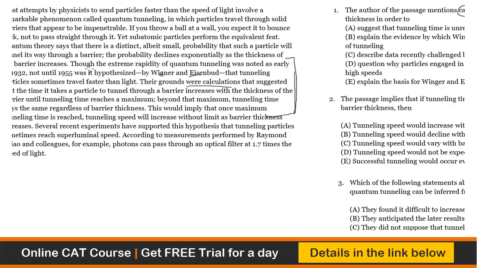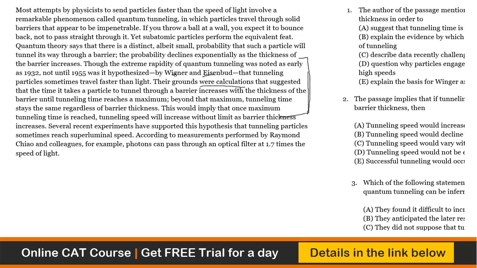It says, though the extreme rapidity of quantum tunneling was noted as early as 1932, not until 1955 was it hypothesized by Wigner and Eisenbud that tunneling particles sometimes travel faster than light. So the idea of tunneling was known to people, but the idea that tunneling particles travel faster than light came only after Wigner and Eisenbud.